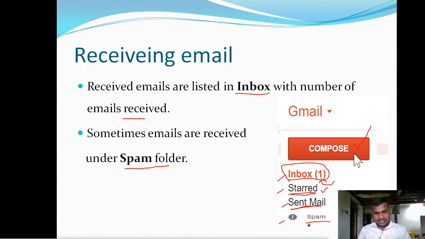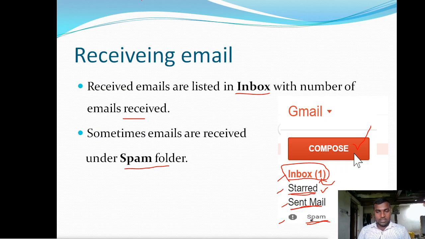And next, spam. Spam is the folder that contains bulk messages. Generally the advertising companies or e-commerce companies are sending product offers and launch details, etc. They send bulk emails at a time, the same message to so many users, hundreds of thousands of users.